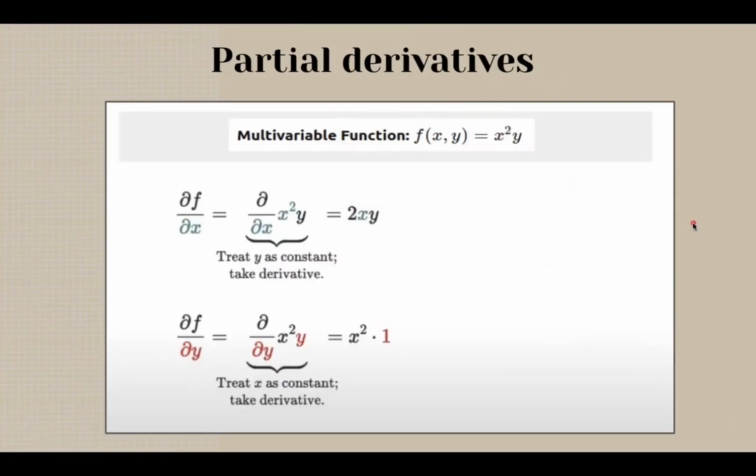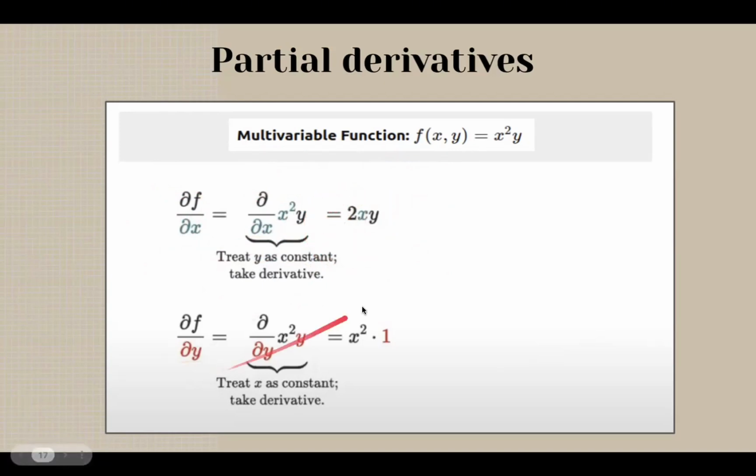Now let us understand the concept of partial derivatives using this multivariable function f of x comma y, which is equal to x squared y. When we want to understand how this function changes with respect to one variable while keeping the other constant, we use partial derivatives. For instance, this is how we calculate the partial derivative of function f with respect to the variable x. It is denoted by del f by del x. We treat y as a constant here, and that's why using the constant rule,